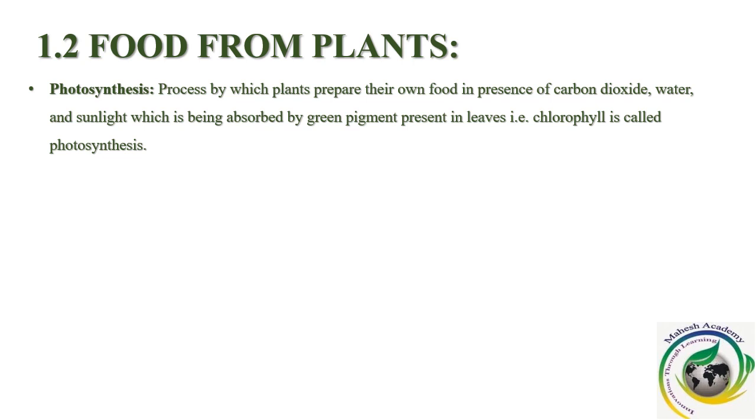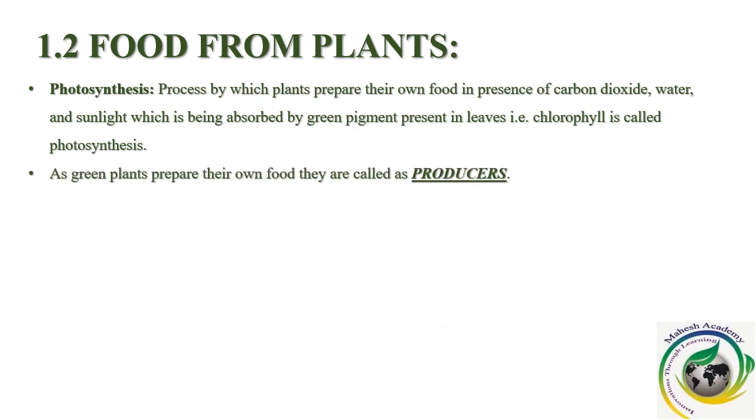Now, have you ever seen a plant eating another plant? Or a plant eating an animal? Never, right? We've never seen that. Why? Because they can prepare their own food, right? We humans cannot prepare our own food. So we are getting food from plants and animals. We are eating some plants, we are eating some animals, right? But plants prepare their own food.